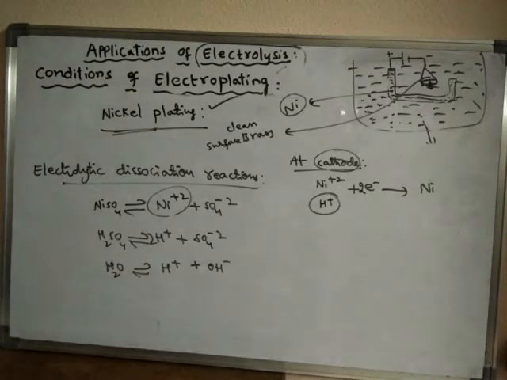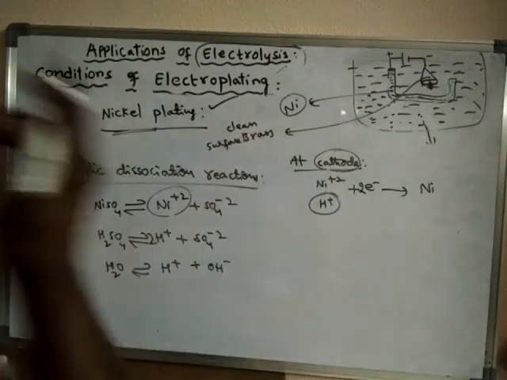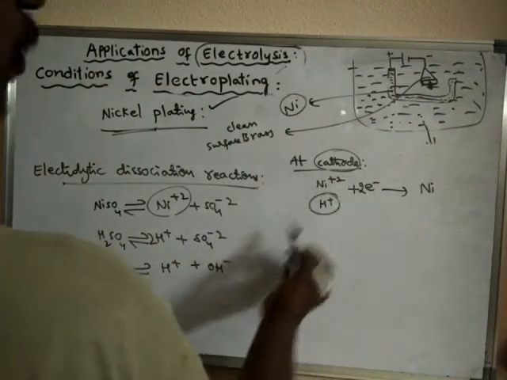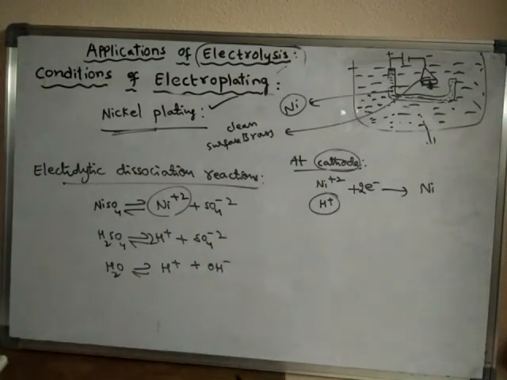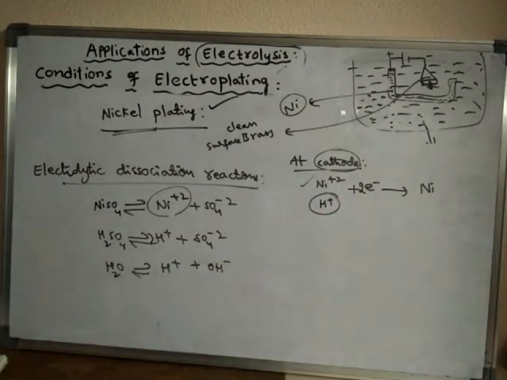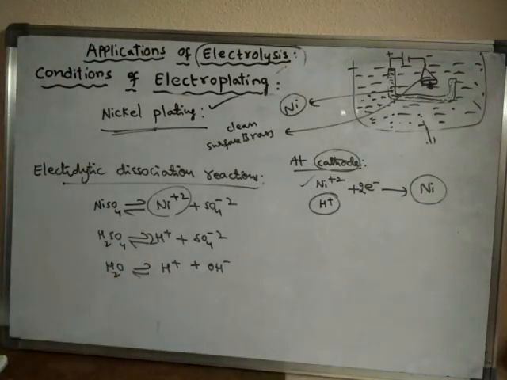Because of low reduction potential of nickel, nickel will discharge at cathode. H plus ions do not discharge at cathode. Nickel will discharge at cathode because of its low reduction potential, and finally it converts into nickel atoms.